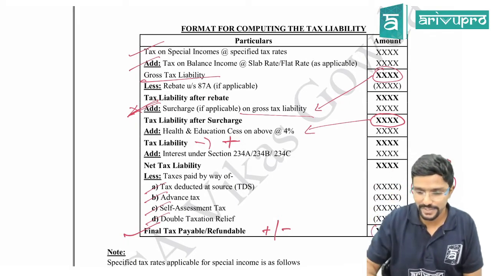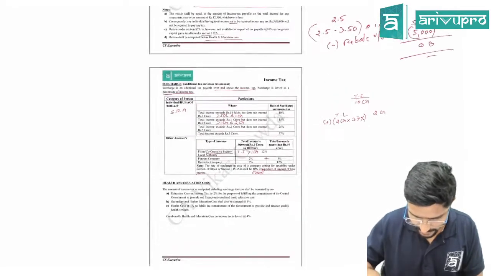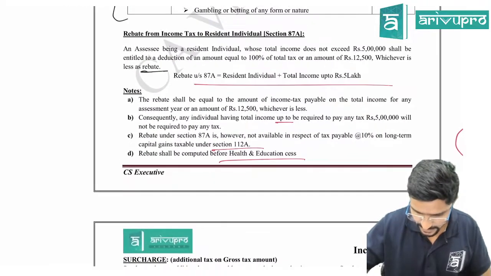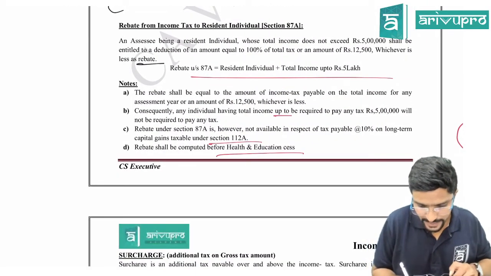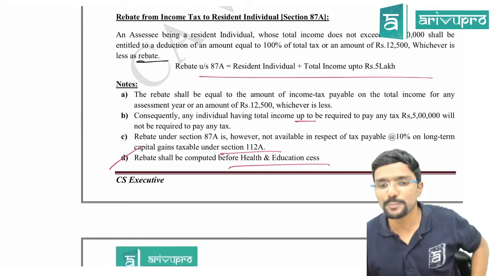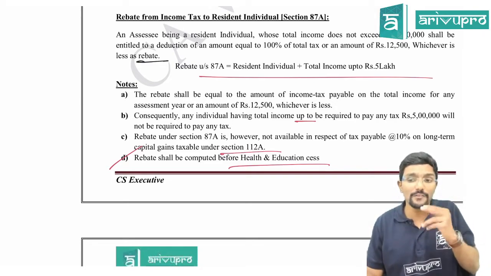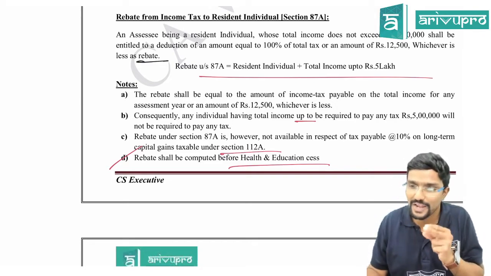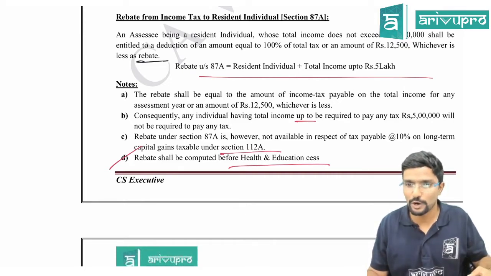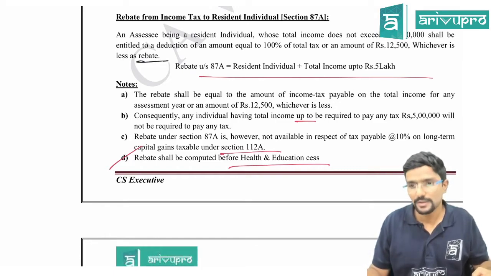I had given one point there, if you guys remember. In health, rebate, where is that rebate? Yeah, you can see this point, sir. Point D. Rebate shall be computed before health and education cess. That means after claiming rebate, if you have anything left, you have to pay health and education cess on that. But normally it will not be there.